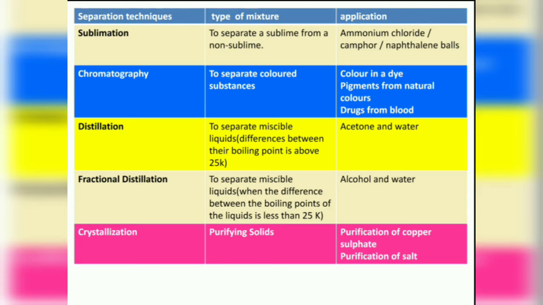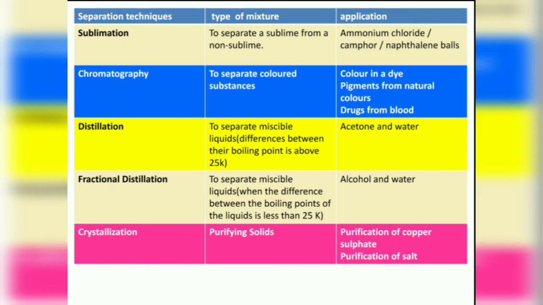Next process is distillation, to separate miscible liquids. Miscible liquids means liquids that mix thoroughly with each other. We will go for distillation when the difference between their boiling points is above 25 Kelvin. Example: acetone and water. Fractional distillation is used in the case of miscible liquids only, but the difference between their boiling points is less than 25 Kelvin or 25 degrees Celsius.